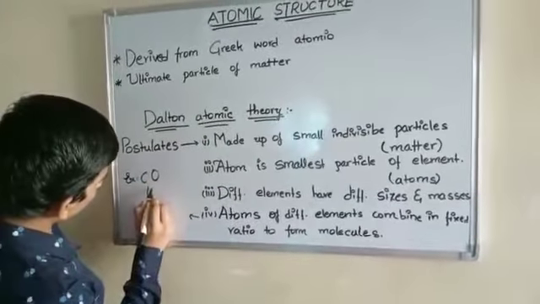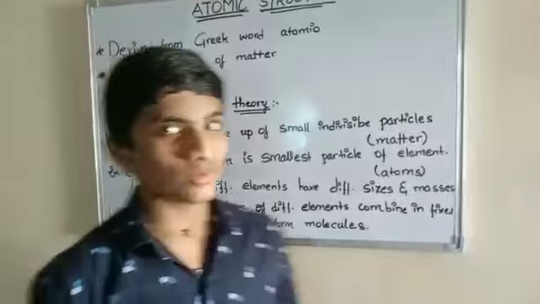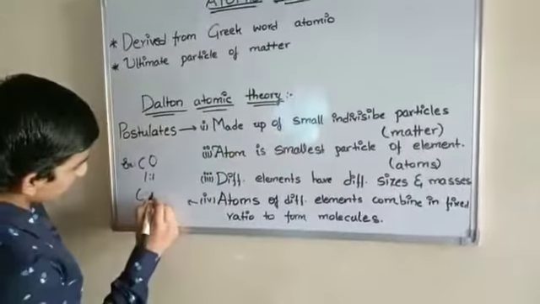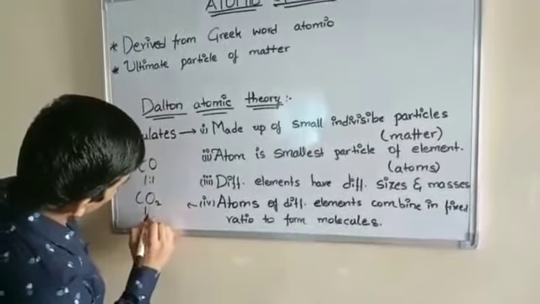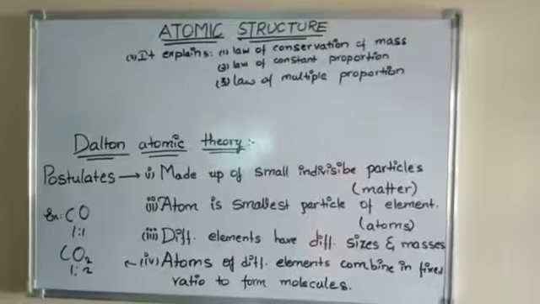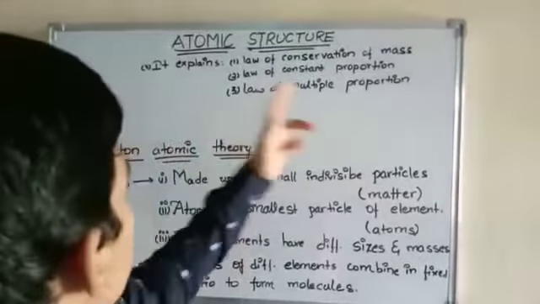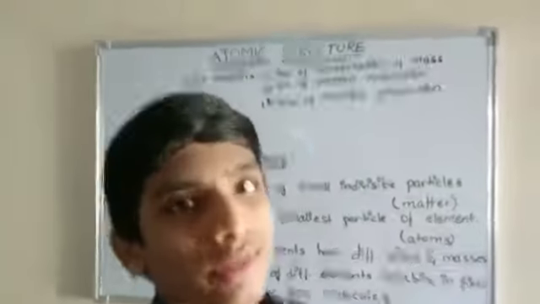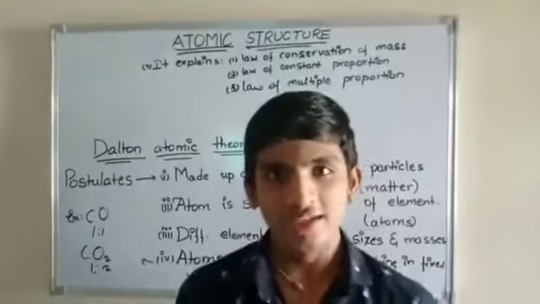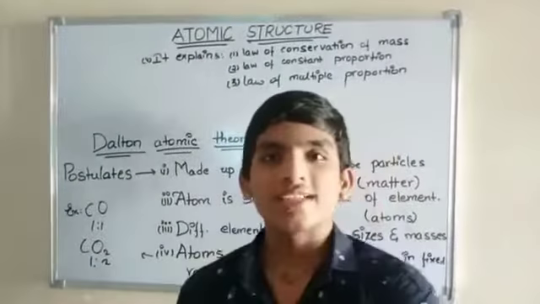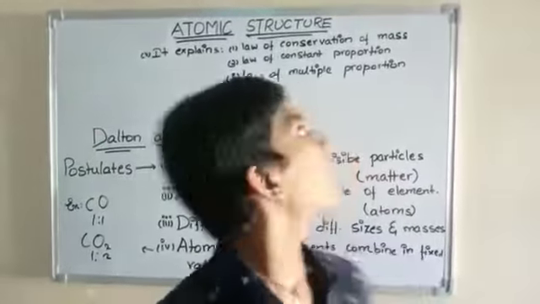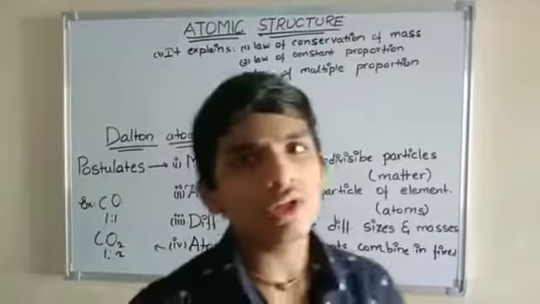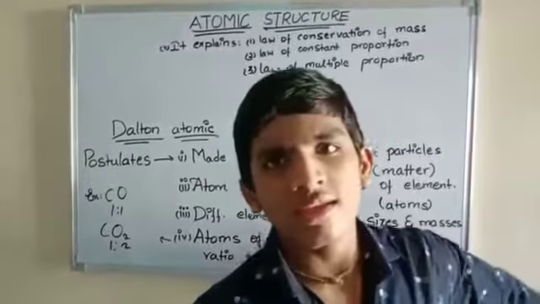The ratio is 1:1. Next one, CO2. What is that? Carbon dioxide, CO2. The ratio is 1:2. Next one, it explains the law of conservation of mass. We have already discussed this. In a chemical equation, on both the reactant and product sides, the masses should be the same. Next one, the law of constant proportion and the law of multiple proportion. We don't need to discuss that.